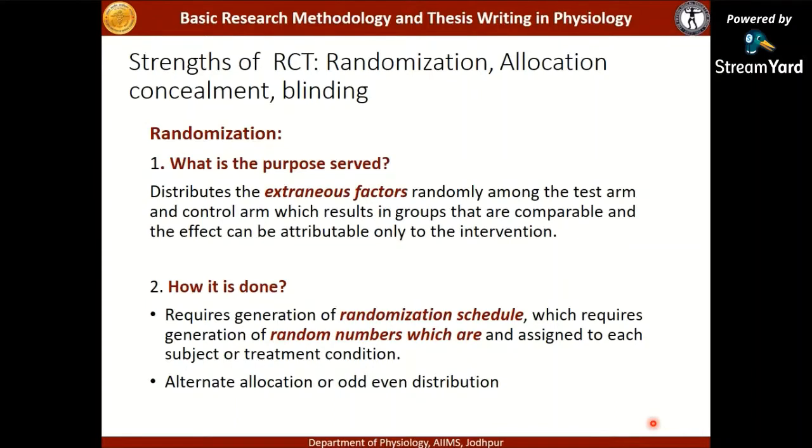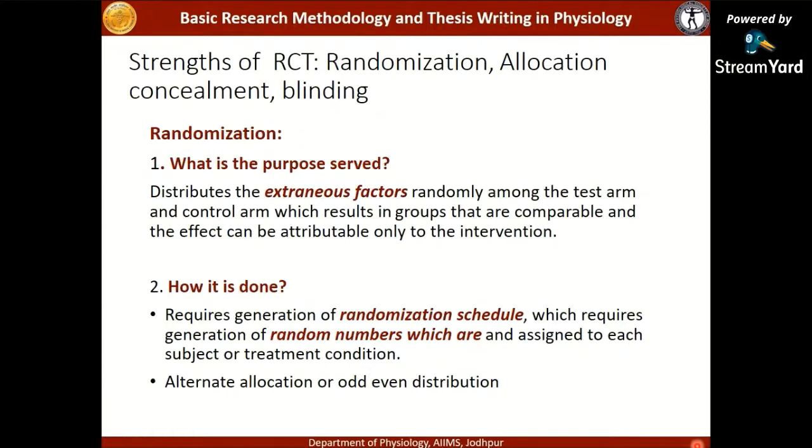Next important point is randomization. The strengths of randomization, to name a few, are randomization, allocation concealment, and blinding. So what is the purpose served by randomization? Randomization tends to distribute the extraneous factors randomly among the test arm and the control arm, which results in groups that are comparable and the effect can be attributable only to the intervention.